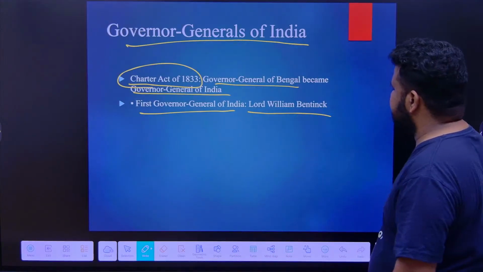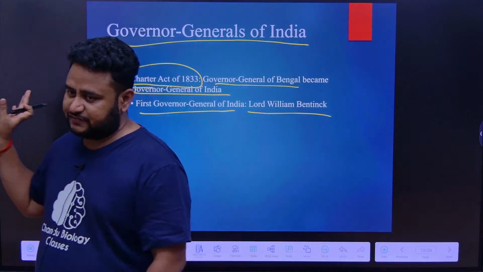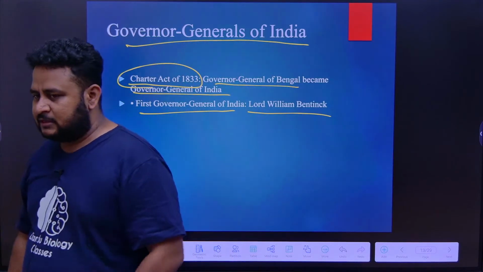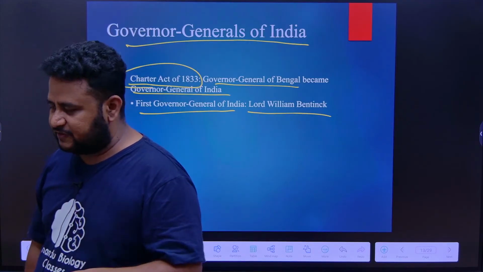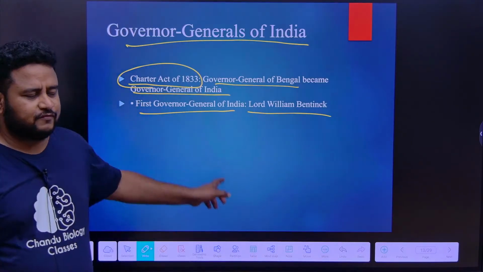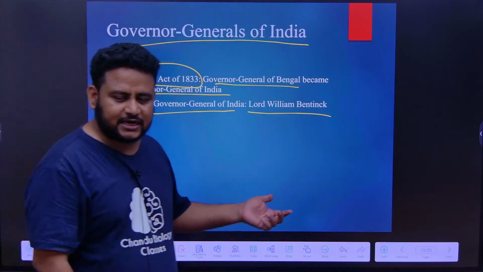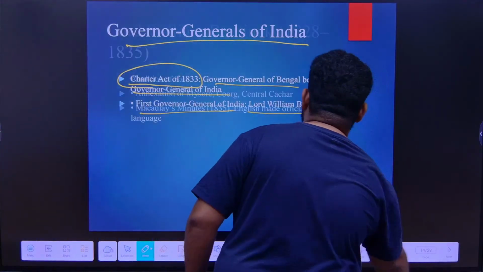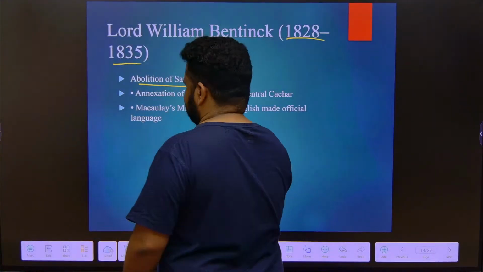Next, let us see Governor Generals of India. It is the Charter Act that changed the position of Governor General of Bengal to Governor General of India. So the first Governor General of India is who? Lord William Bentinck. Let us discuss some important things related to Lord William Bentinck. 1828 to 1835, abolition of sati, most important.